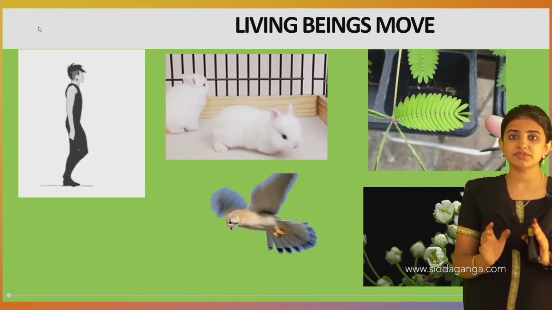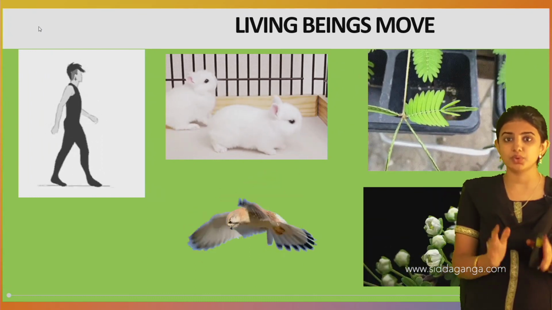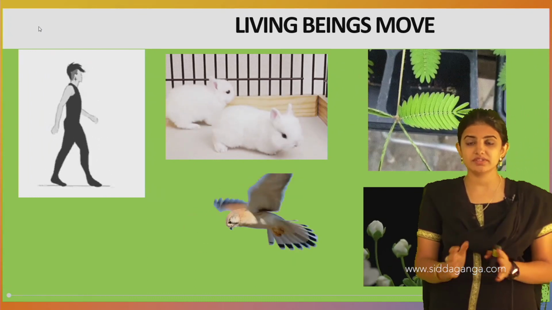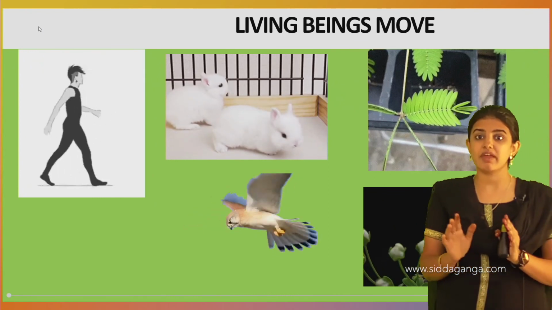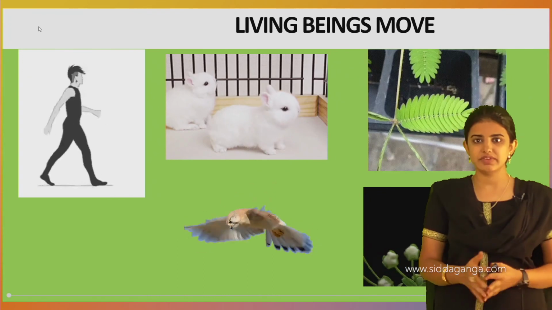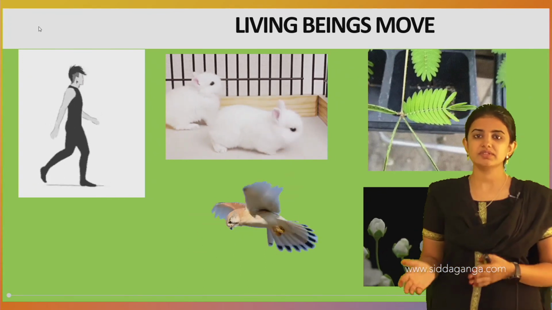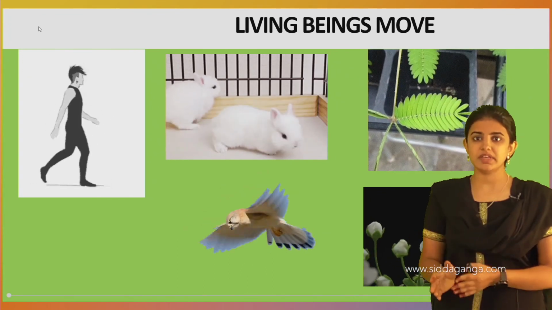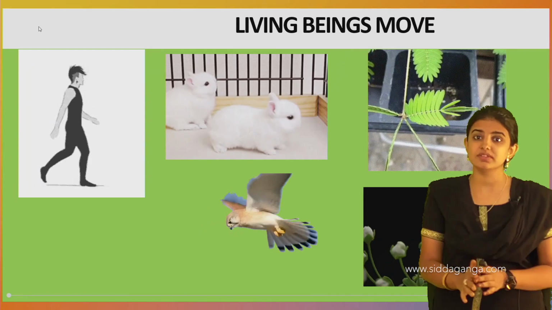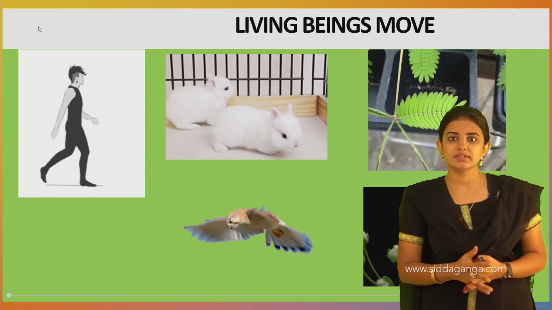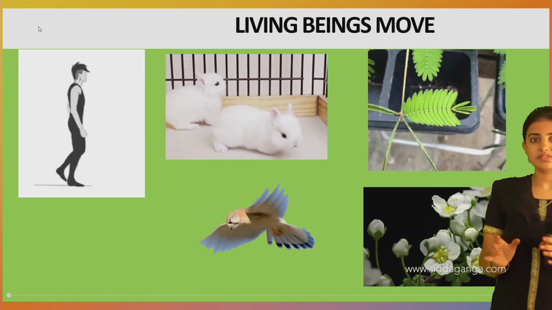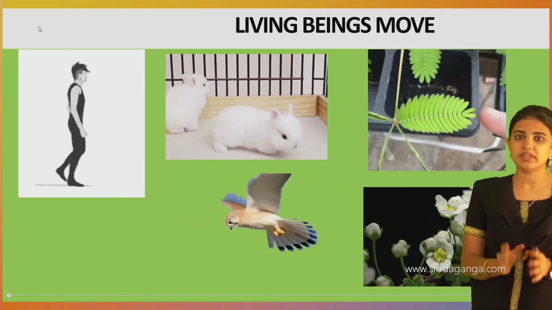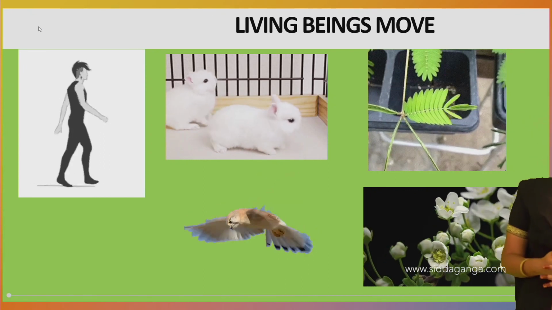From these examples we can say that by knowing the characteristic features of organisms, living things are those which have life, whereas non-living things are those which don't have any life. From today's class we learned the summary of this chapter, living things and their surroundings.